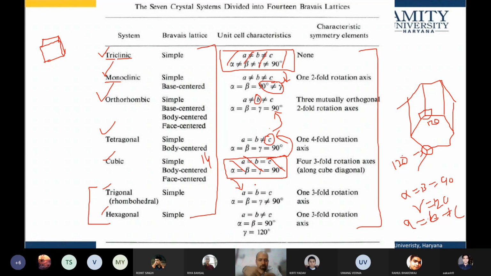Suppose you pushed or pulled the cube along the body diagonal, so that only angles are changed, all of the angles are twisted, not the sides. So if you remember these crystal structures in this way, it will be easy to remember.